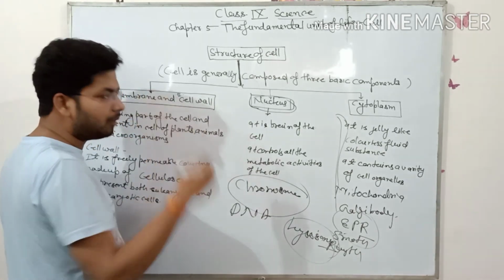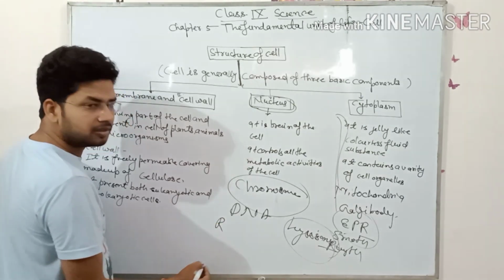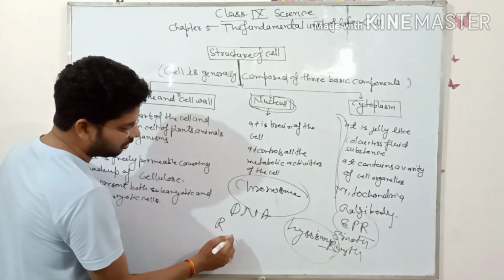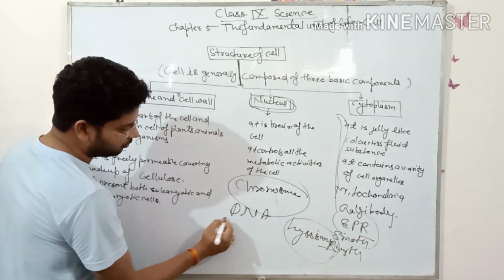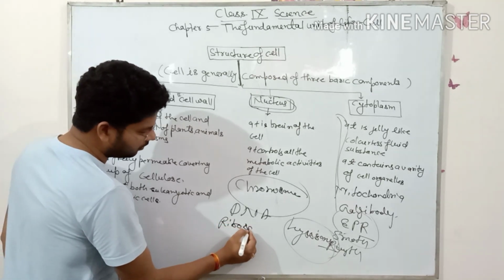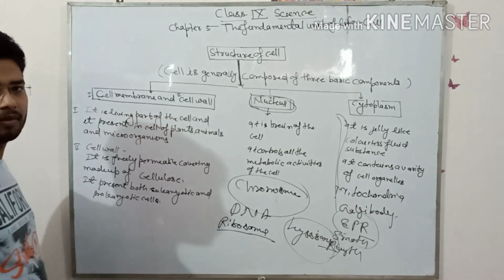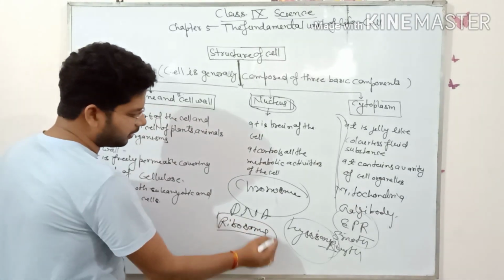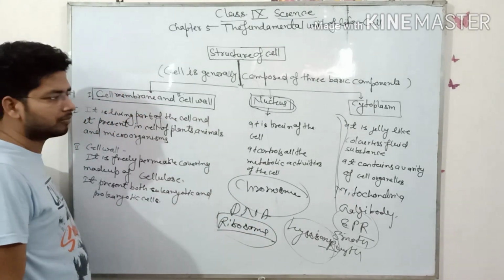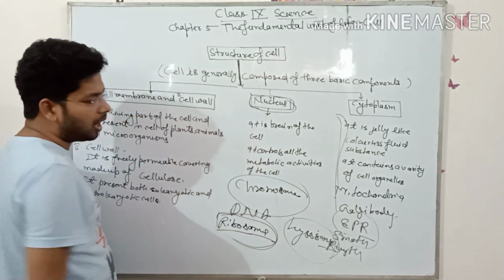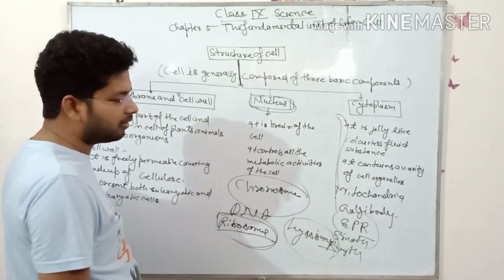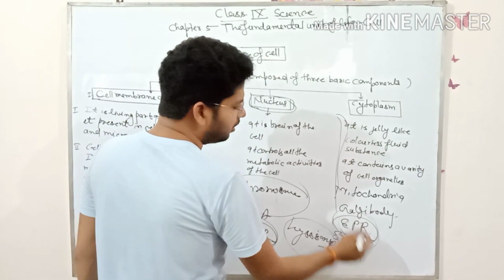DNA is made up of protein. And who synthesizes protein? RNA, sorry, ribosomes. Ribosomes synthesize proteins and are called the protein factory of the cell. They are present in the outer covering of the endoplasmic reticulum.